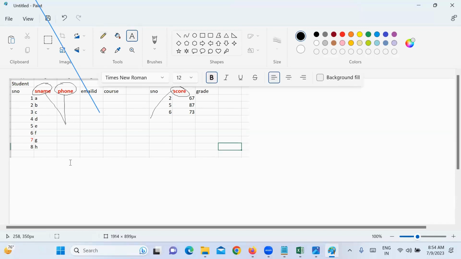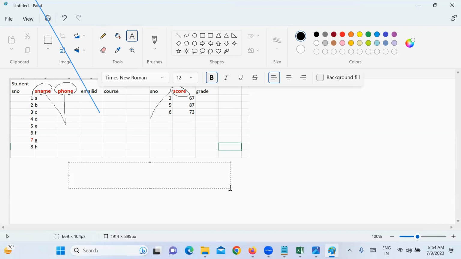It's very simple. You use the select statement. That rule you should not deviate from. What is the syntax? Select. After that you write the columns, column names: name, comma, phone. You write all the columns, either from a single table or two tables or three or five or ten tables, irrespective.